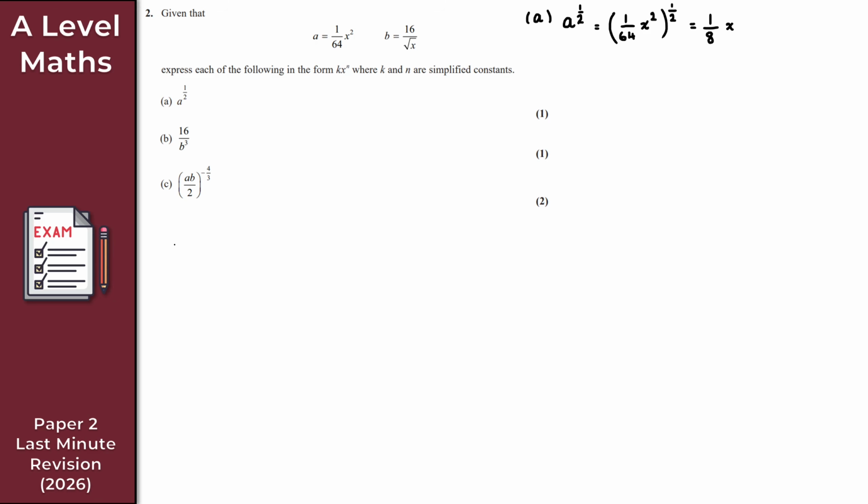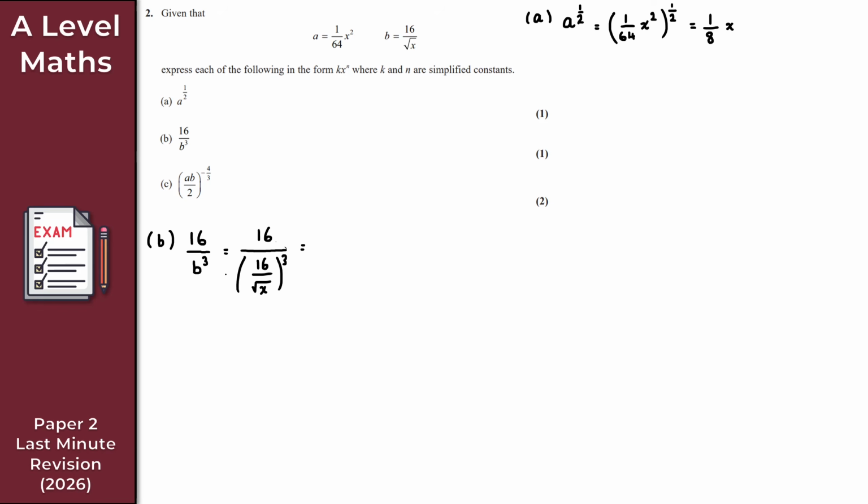Now for part B then, let's just continue underneath here. We might need a little bit more room for part B. So we've got this here, so 16 over b cubed. So b here is 16 over the square root of x. So let's just write this down here as we're told, right? So 16 over b cubed. So I've got 16 all over, so that is 16 over root x. And this here then is cubed.